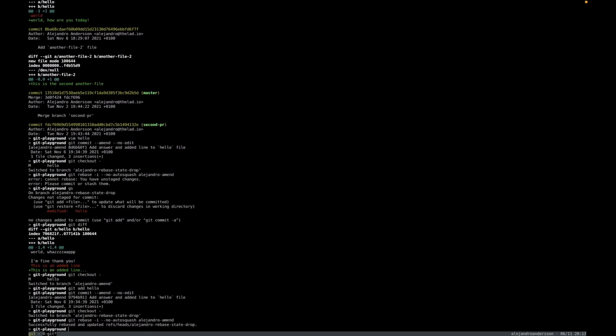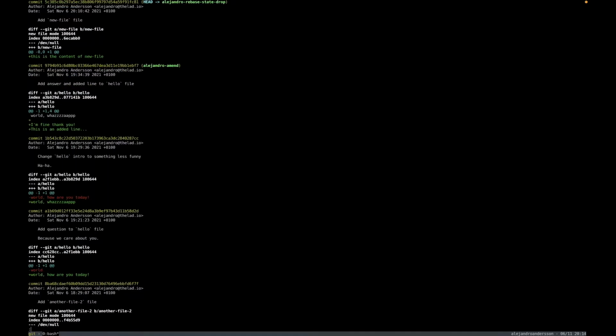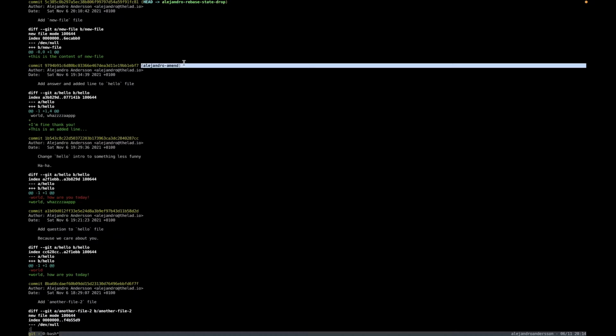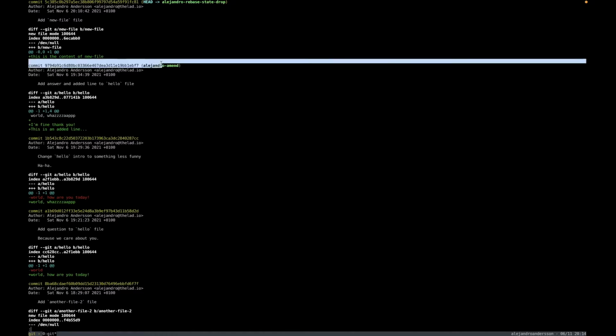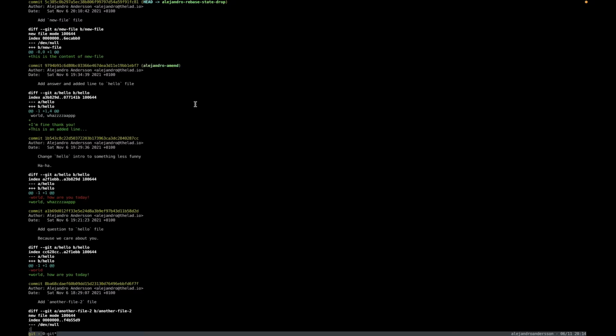Just drop that commit, git log -p, and you didn't see that, but initially we had this parenthesis and then branch A because we were on par with that branch. But when the hash changed, we lost this little tag, because we didn't share the same history anymore. After the rebase, it came back. And as you can see, the content is here, fine and dandy.